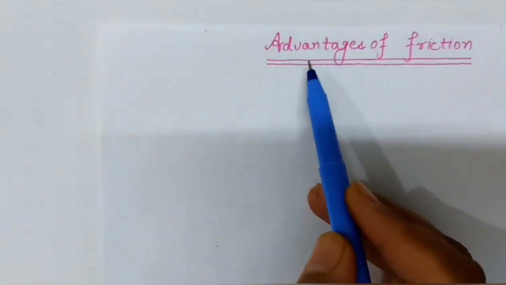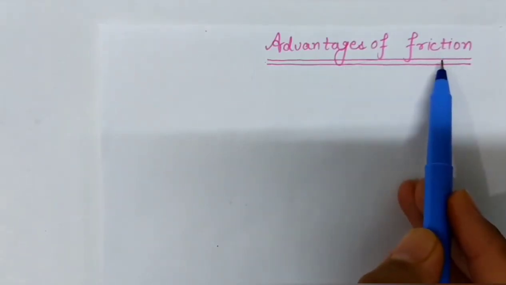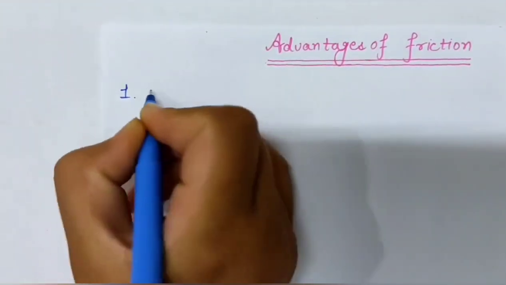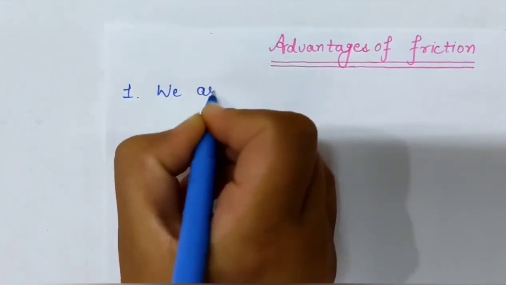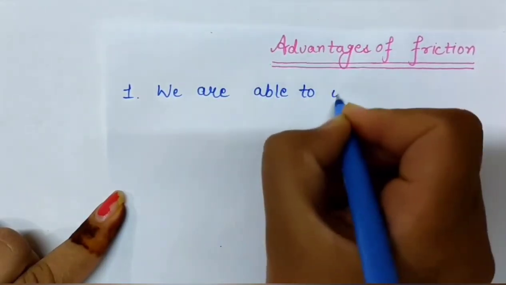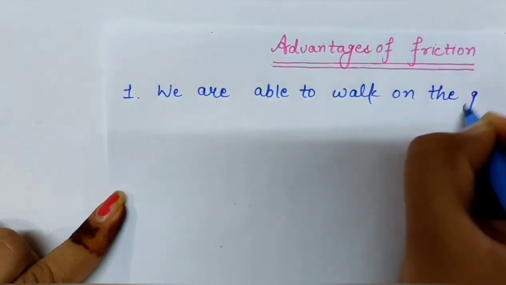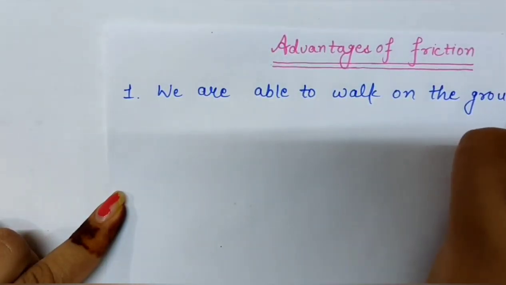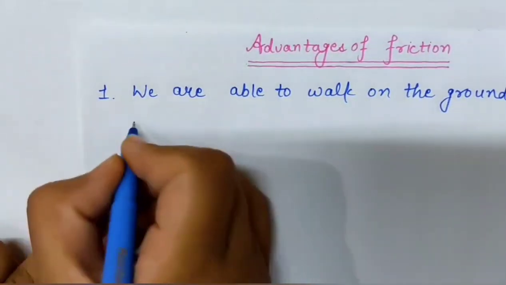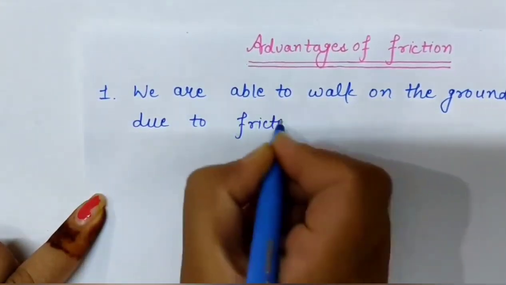Now I am going to explain the advantages of friction, how the frictional force is helpful for us. So the first advantage is we are able to walk on the ground due to friction.